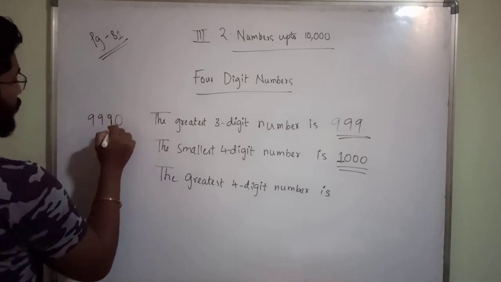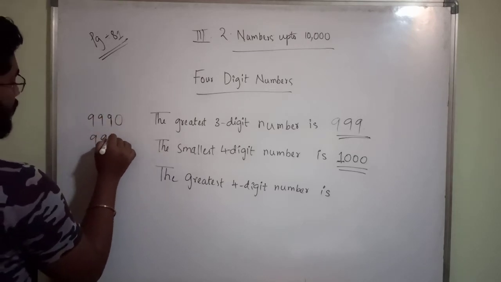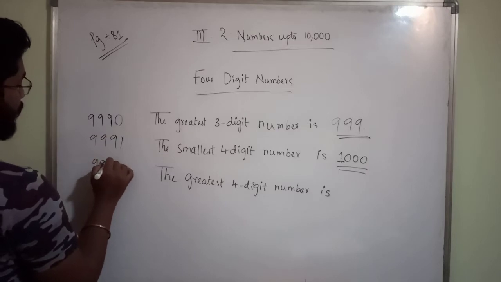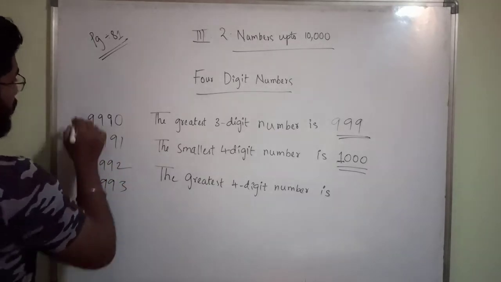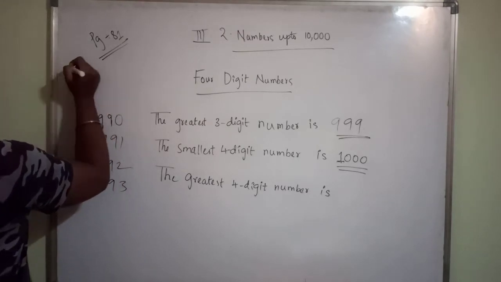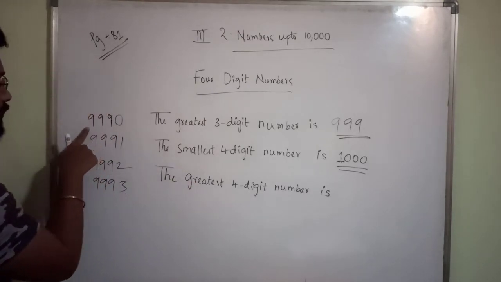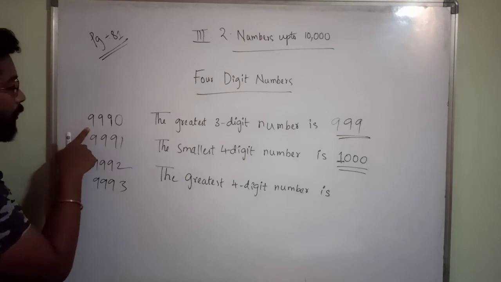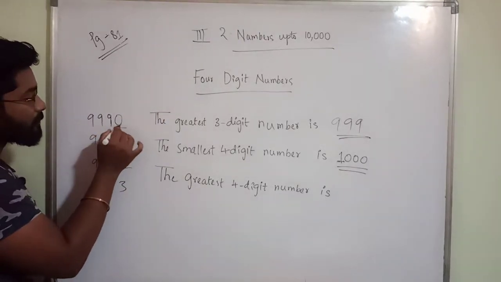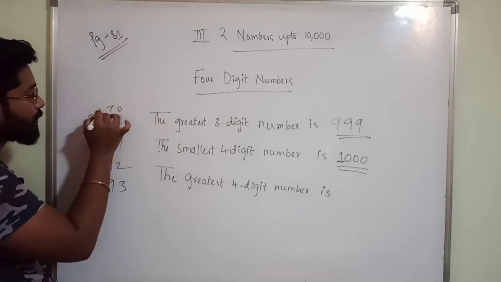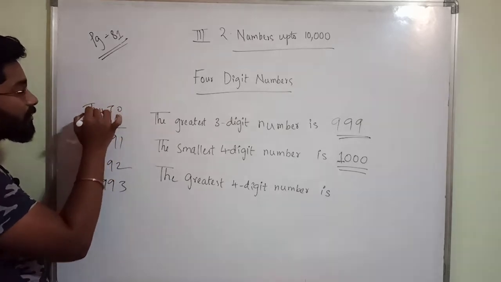9990, 9991, 9992, 9993. We are talking about 4-digit numbers, no? So see here, ones place, tens place, hundreds place, and this is thousands place. Only up to thousands you are getting.